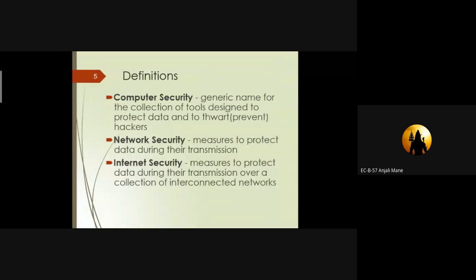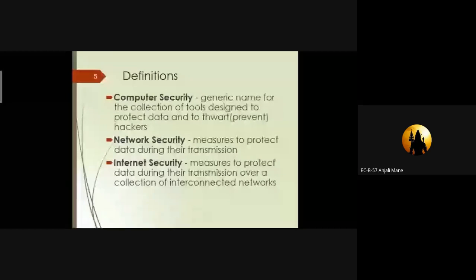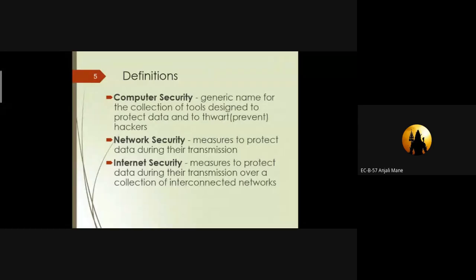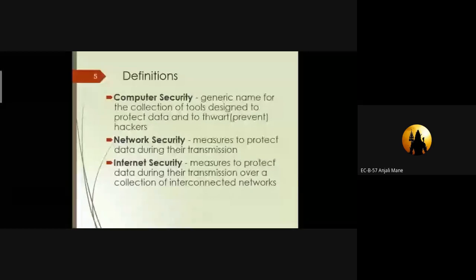But if we have to transmit the data from one end to another end, in that case we have to use network security. Simply, we transmit the data over the network, so it is called network security. When we transmit the data over the internet, at that time we have to use network security. And the third one is internet security.